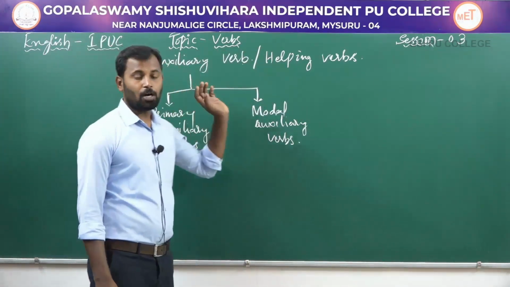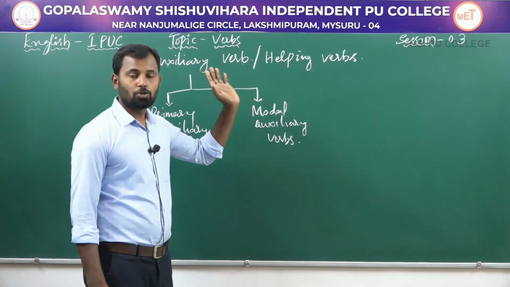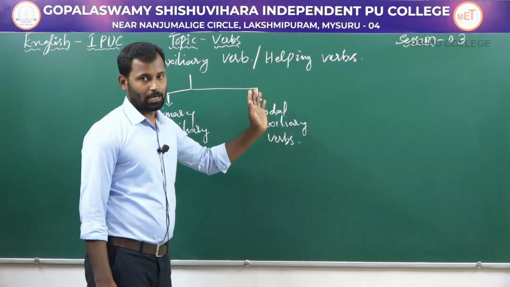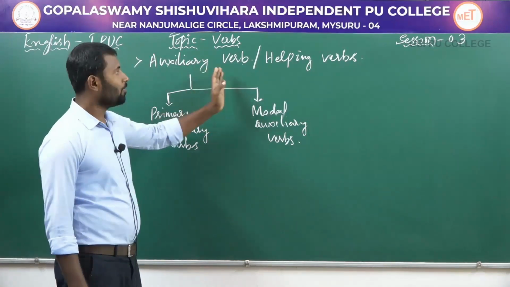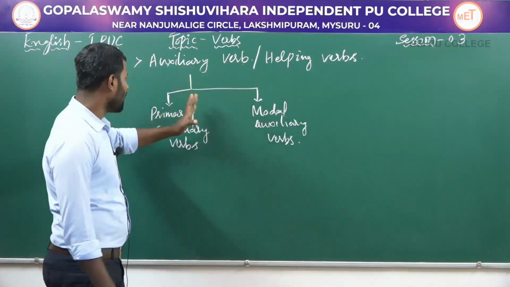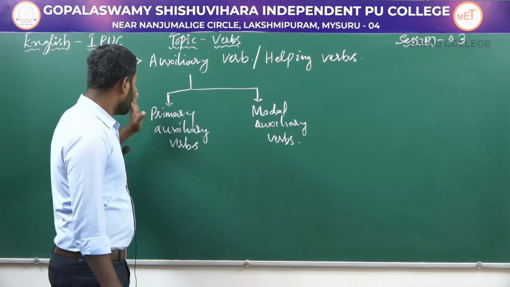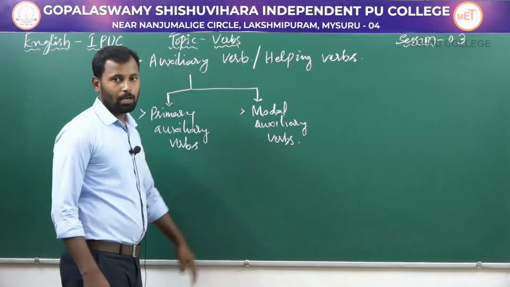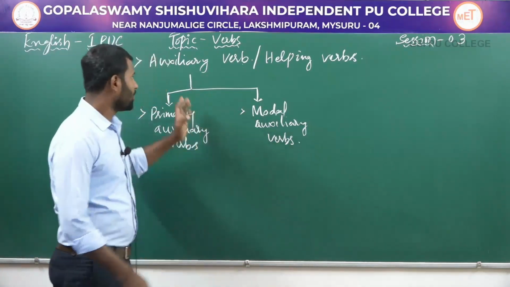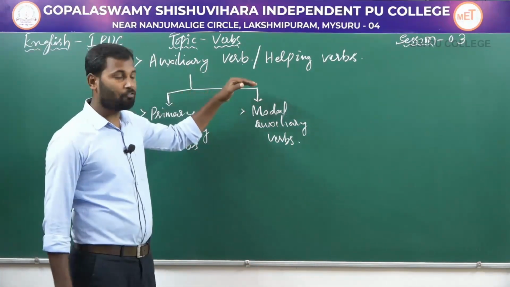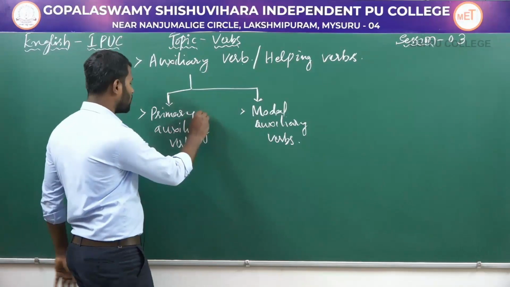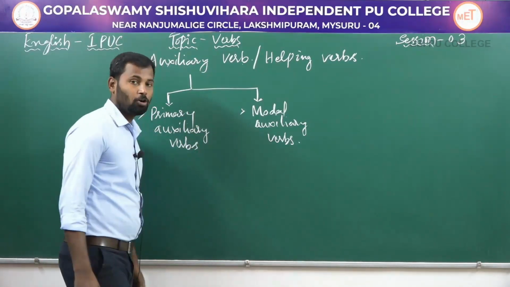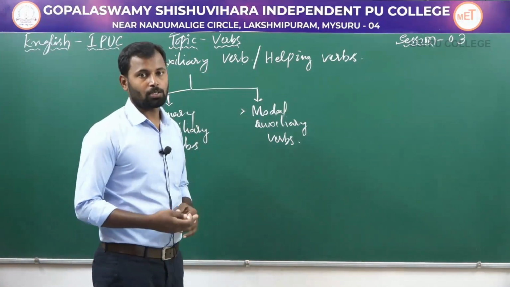So auxiliary verbs are used along with the main verbs to complete the action in a sentence, and these auxiliary or helping verbs are divided into two kinds. One is primary auxiliary verb and modal auxiliary verb. So I hope you have understood what is an auxiliary verb. Let us now take the first one, primary auxiliary verb, and discuss more about it.